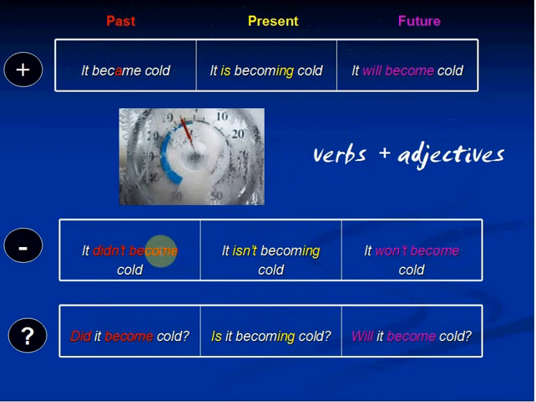It didn't become cold, or it didn't get cold. Get here is a synonym of become. And if I'm talking about the future, for example, I could say it won't become cold tonight. It won't get cold tonight.